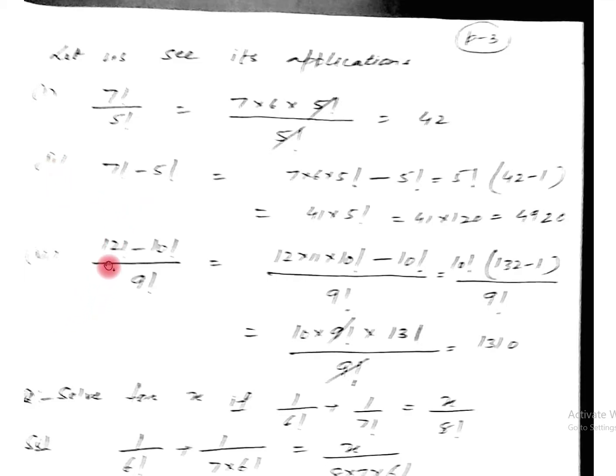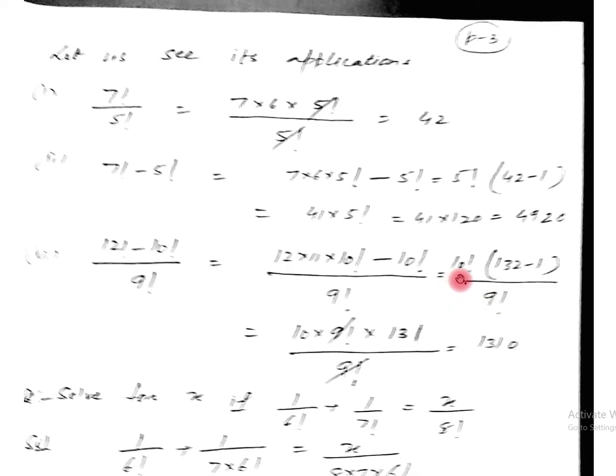Now simplify 12 factorial minus 10 factorial upon 9 factorial. It means the smallest factorial is 9 factorial, and we have to simplify all others up to 9 factorial. Now here it is 12 factorial, it is 10 factorial. The minimum value is 10 factorial. So we can easily simplify 12 factorial as 12 into 11 into 10 factorial minus 10 factorial upon 9 factorial. Now again 10 factorial is common. We are left with 132 minus 1 upon 9 factorial.